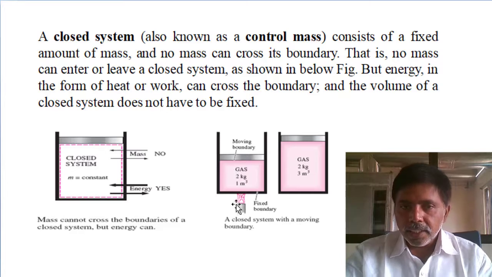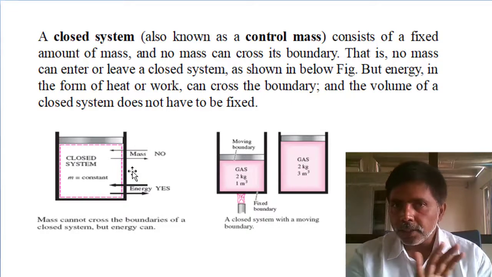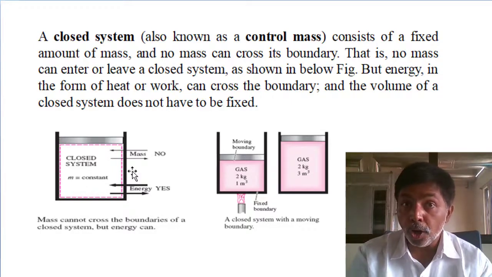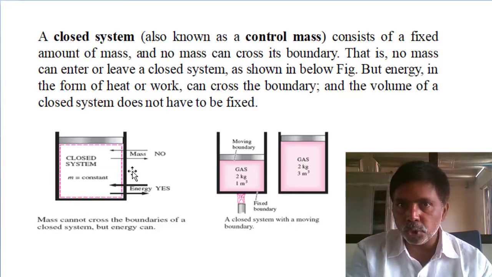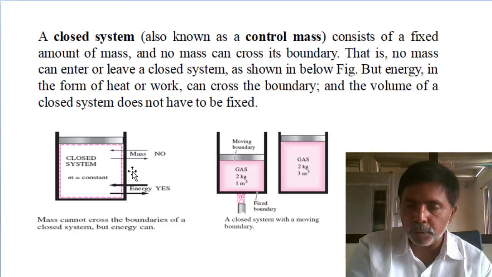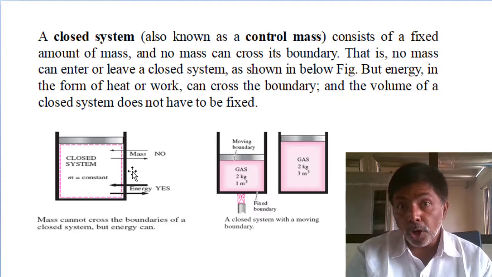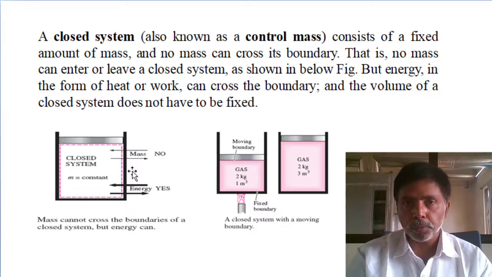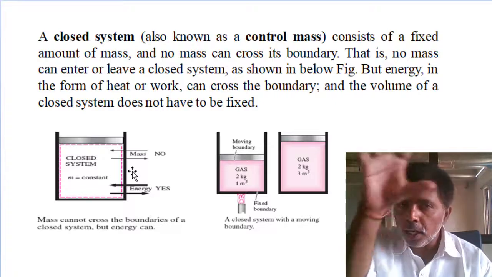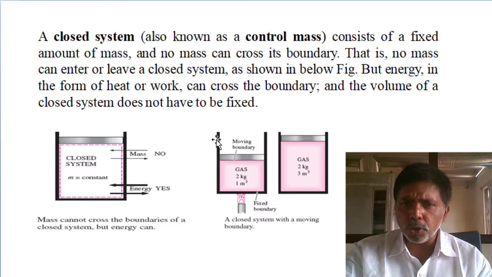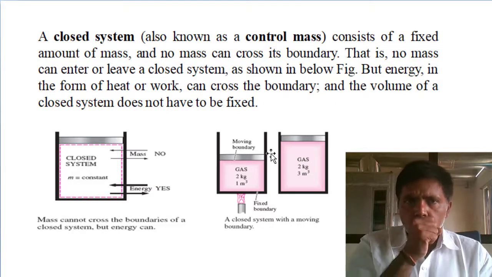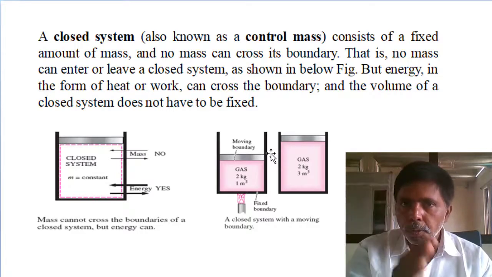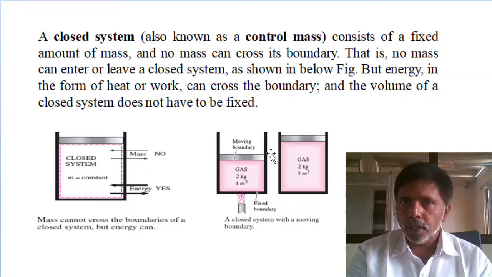Here, energy is crossing the boundary. That is the first point. Second point, mass is not crossing the boundary, but volume is changing. By heat absorption, volume is increasing. By heat rejection, volume is decreasing. Volume is changing, but mass is controlled. Next, the boundaries. All boundaries are real boundaries only. There is no imaginary boundary.